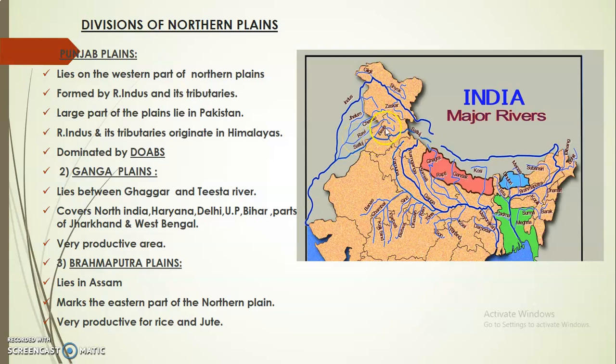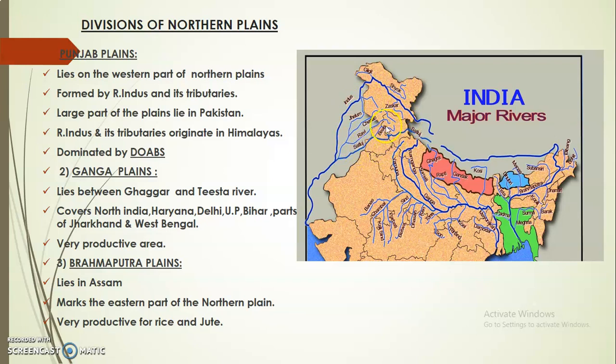Now this plain, Punjab plains, is also called the land of five rivers because it is drained by five tributaries of river Indus. These five tributaries are Jhelum, Chenab, Ravi, Beas and Satluj. All these five tributaries drain Punjab plains.